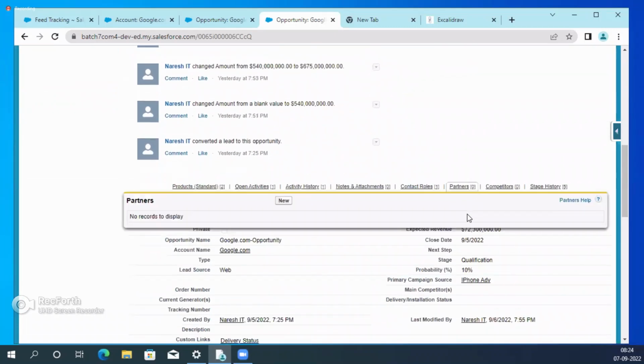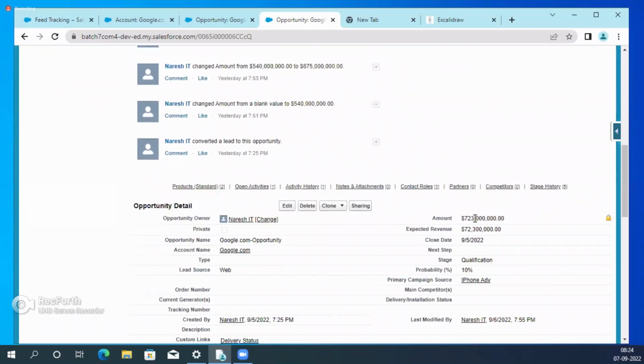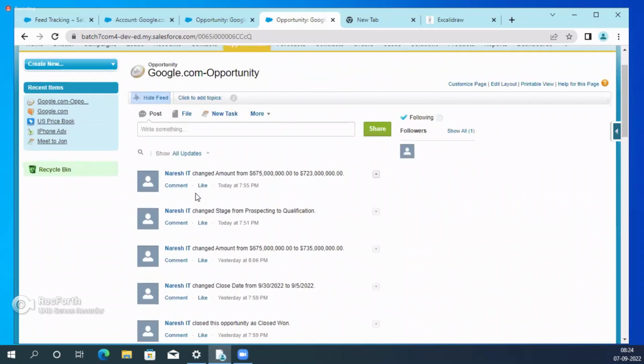Now see, what happened? Amount is changed. Previously 67, something like that. Now it is tracked: 67 to 72 crores. Why? We added, we got one more opportunity on top of the existing one.